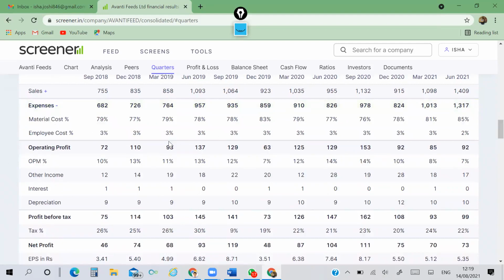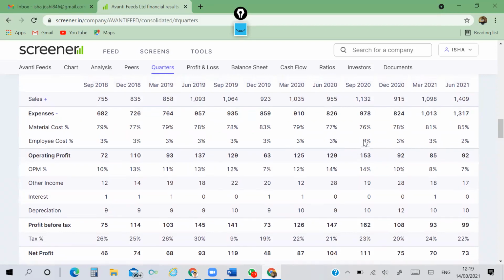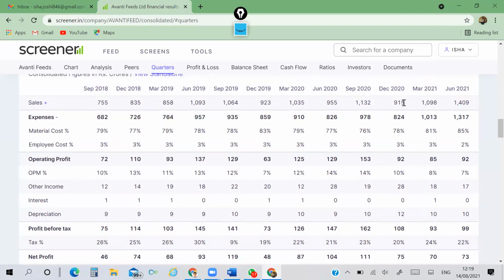Material cost, employee cost. Sales down or whatever, employee cost was in percentage the same. Means if the sales were down, had they cut the salaries of employees? Raw material I can understand, it is a variable cost, but employee cost is a semi-variable cost. Accordingly, you can analyze this. Here the material cost has gone very high.